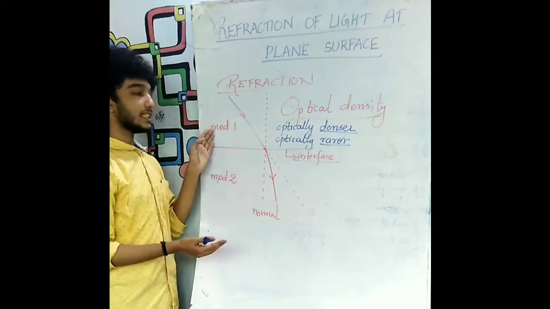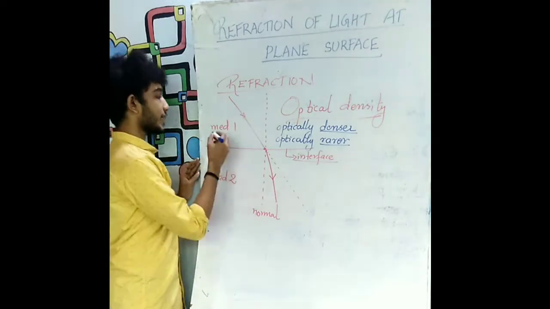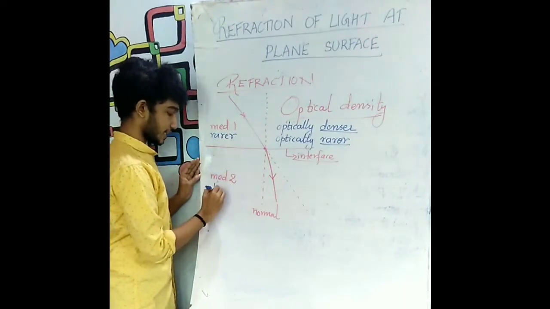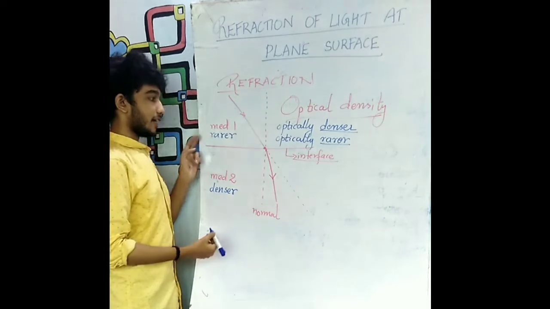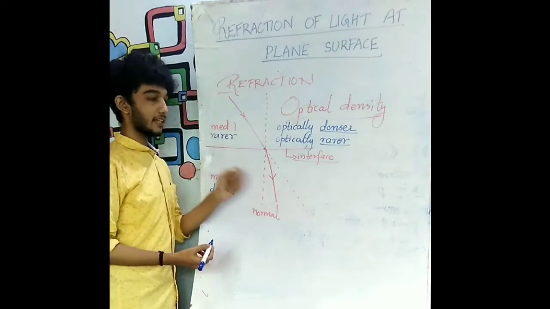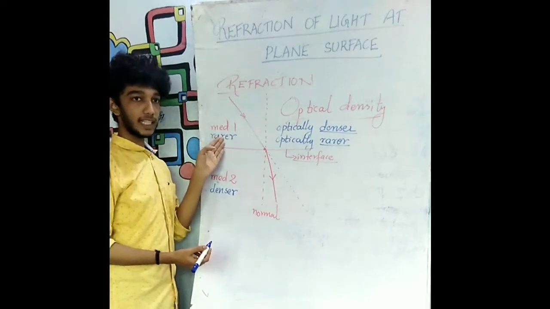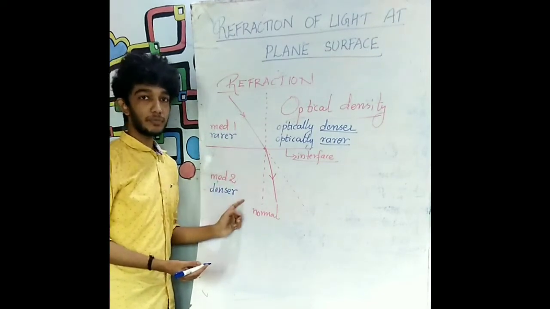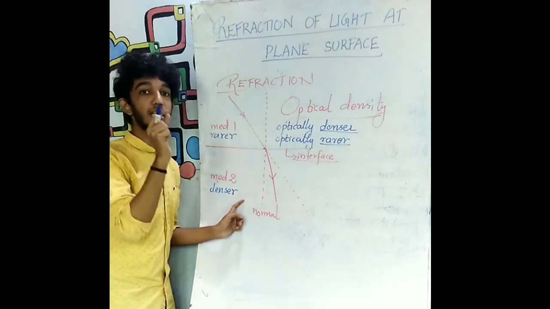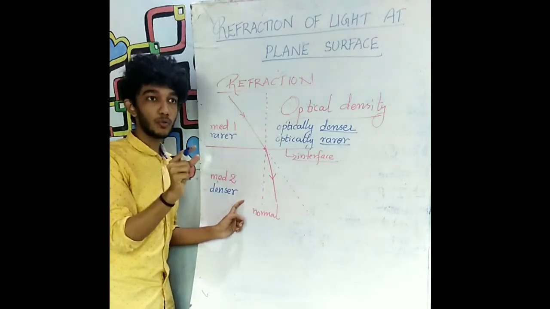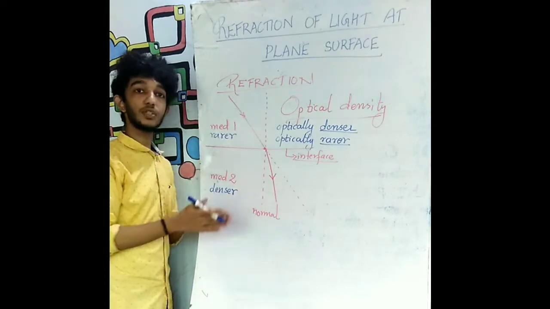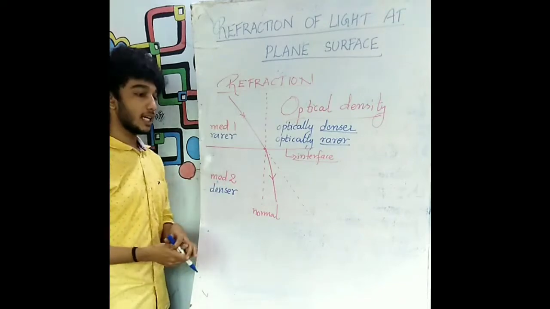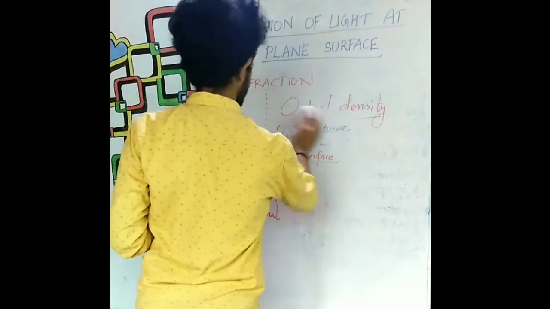Now let medium 1 be optically rarer and medium 2 be optically denser. When a ray of light is traveling from medium 1 to medium 2, medium 1 is optically rarer and medium 2 is optically denser. So when a ray of light is traveling from a rarer medium to a denser medium, the speed of light gets reduced or lowered, because of which there is a bending towards the normal. Let us illustrate another situation where the ray of light is traveling from a denser medium to a rarer medium.